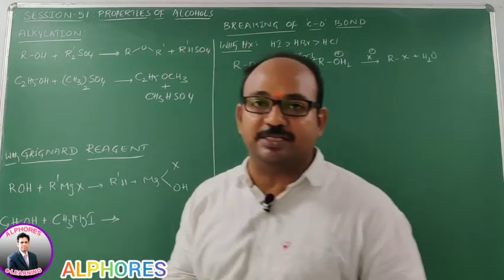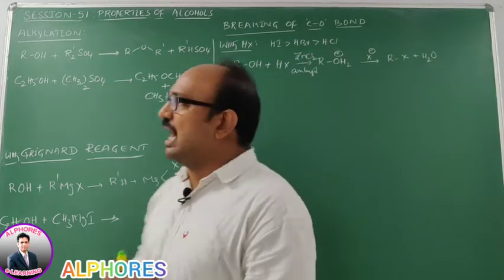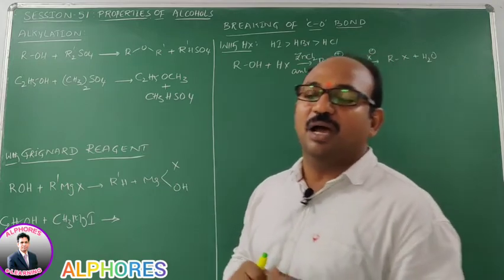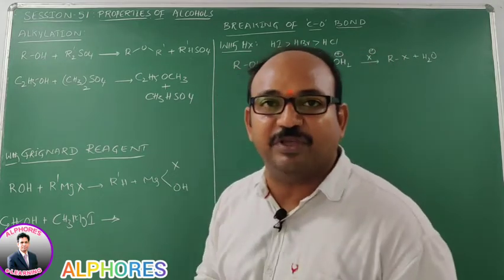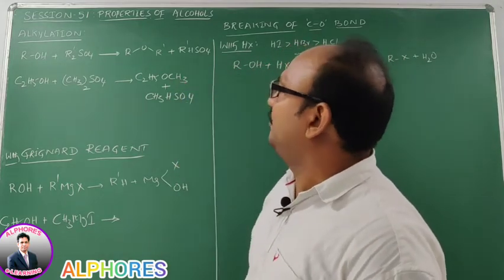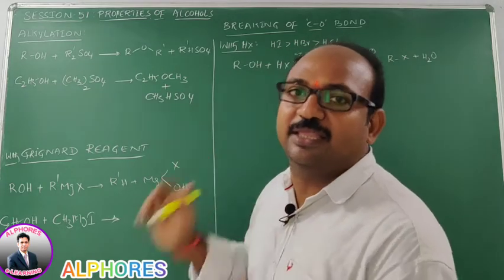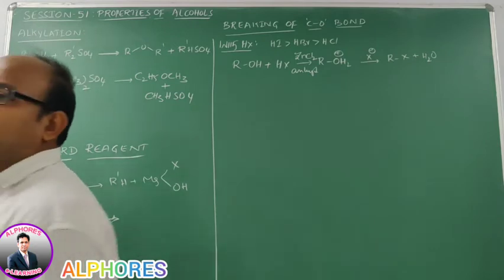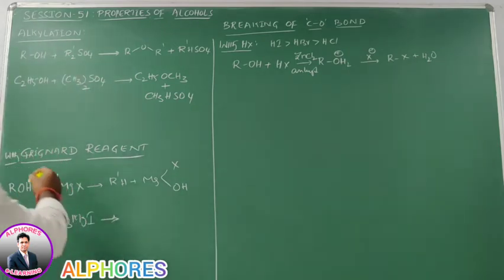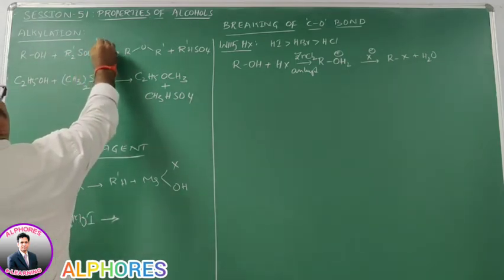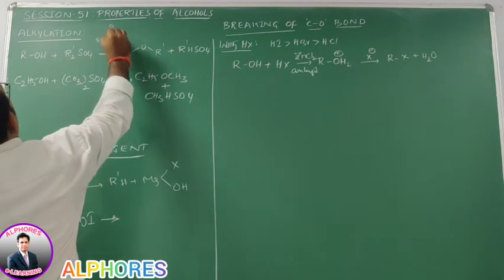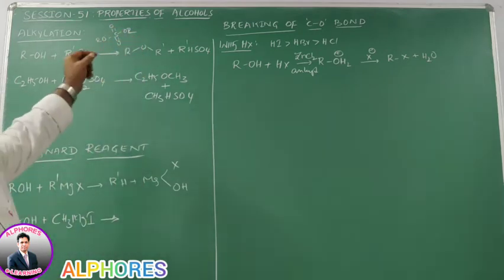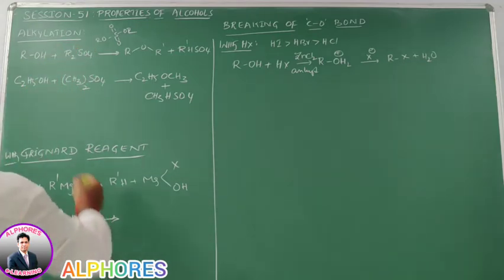Alkylation of alcohols. Alcohols upon reaction with dialkyl sulfate give ethers. Let us see ROH upon reaction with R2SO4. As we know, R2SO4 is just like RO-S(=O)(=O)-OR. So you can expect how the reaction proceeds.